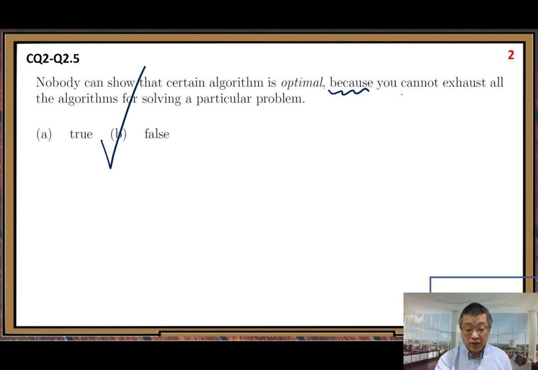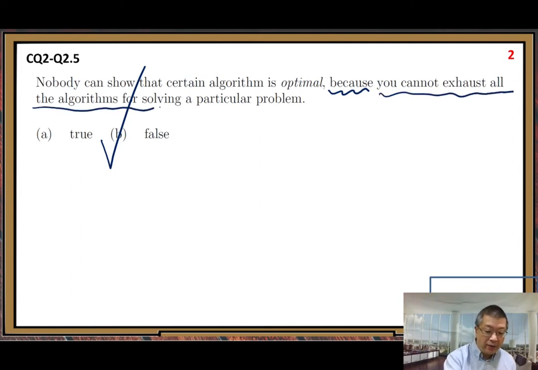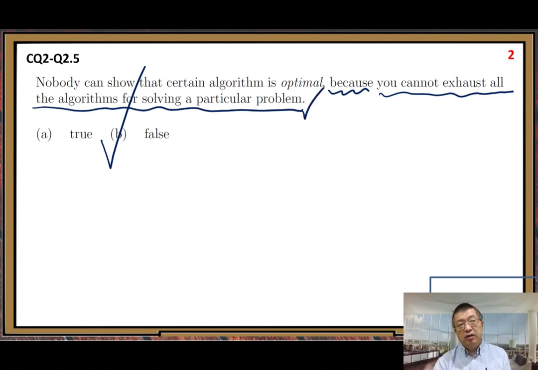Nobody can exhaust all the algorithms for solving a particular problem. That's true, because that clause is correct. The because clause is correct. Even if it is correct, the whole statement is still wrong.